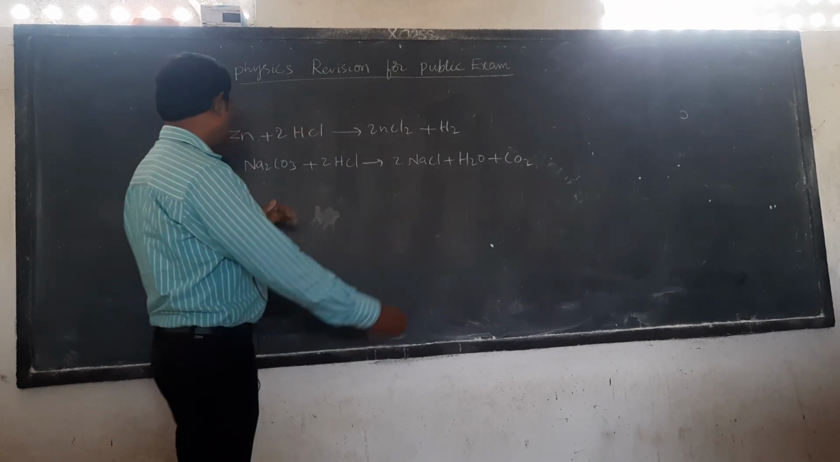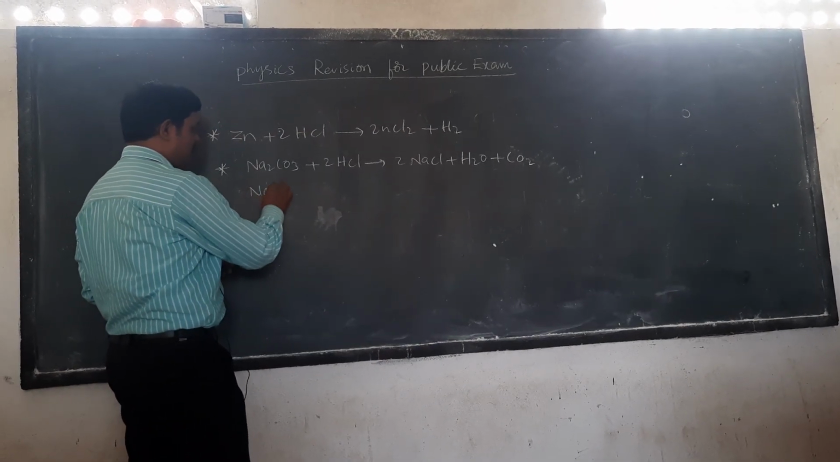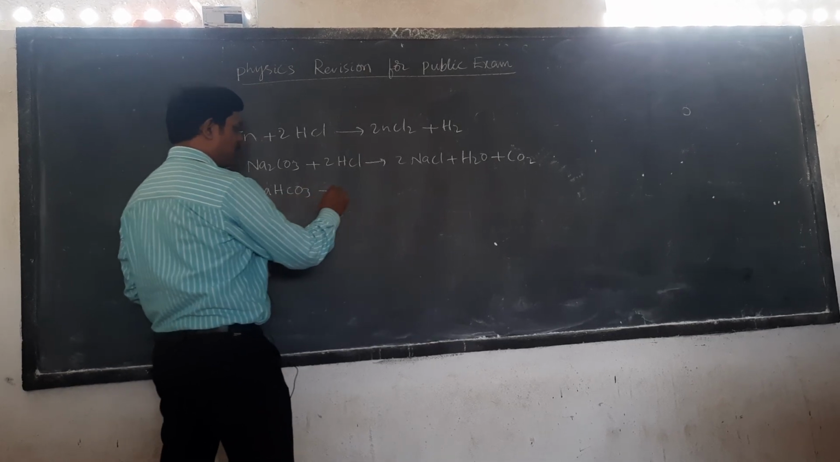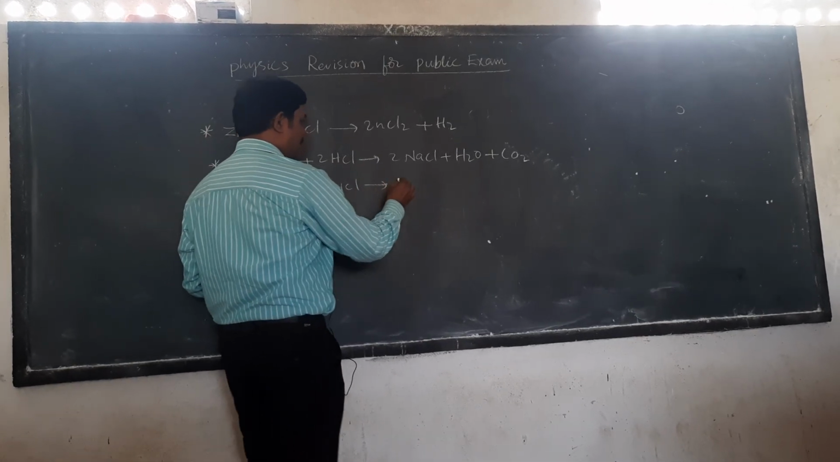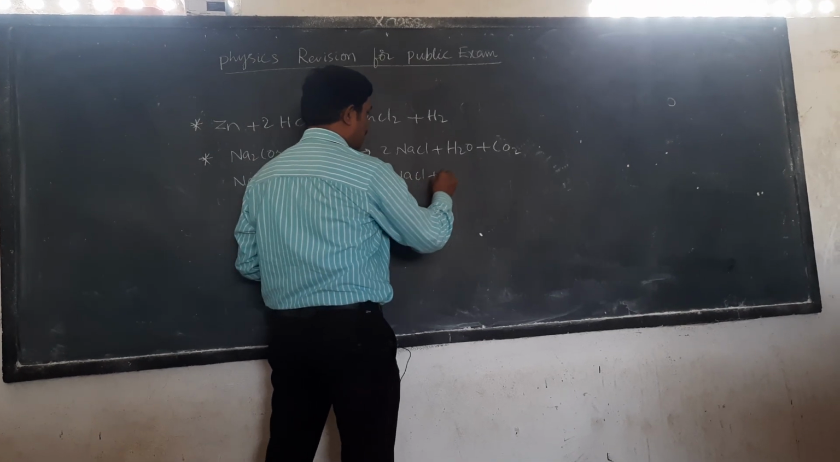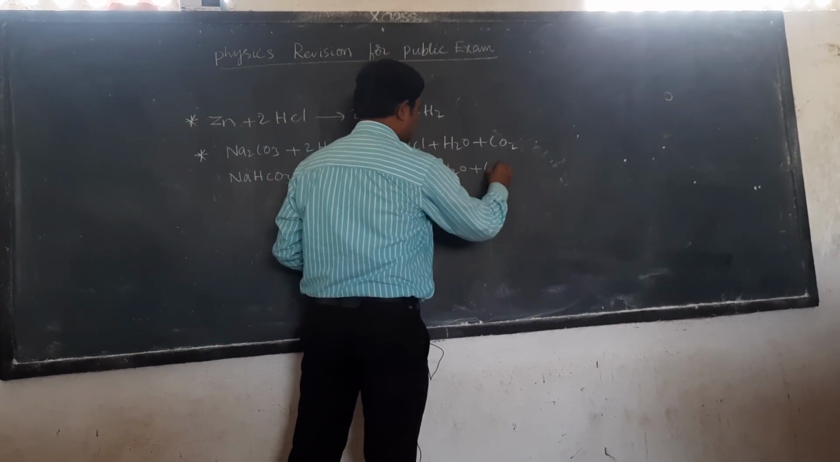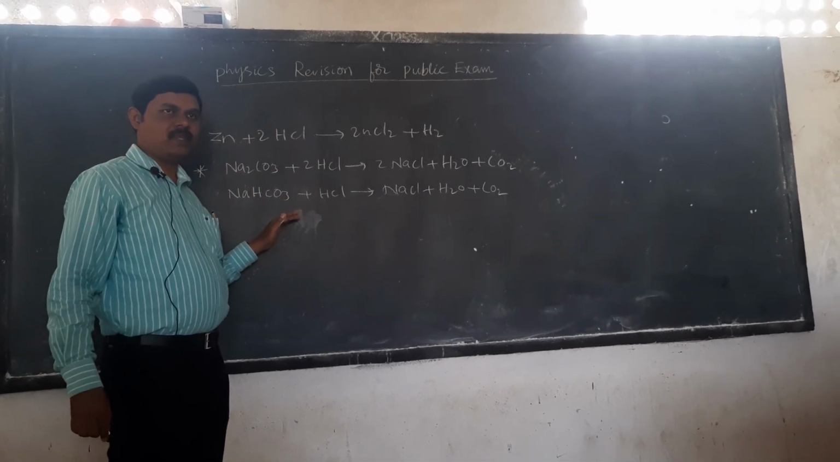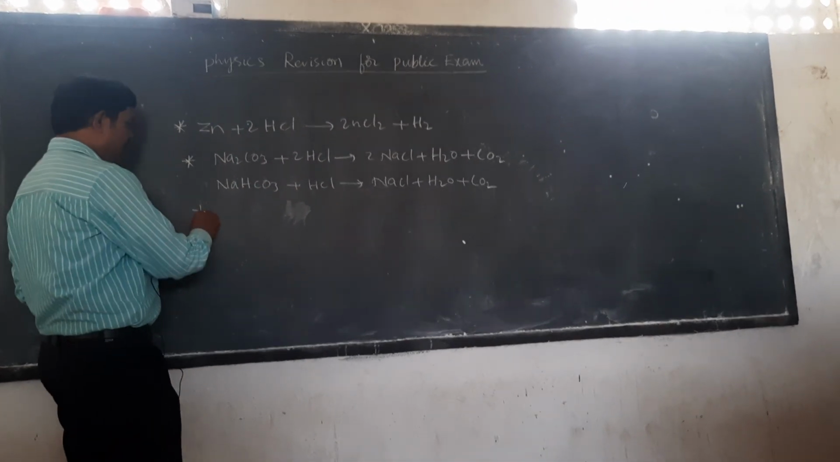Next, metal hydrogen carbonates are also the same: NaHCO3, sodium hydrogen carbonate, plus HCl acid also produces the same salt, water and carbon dioxide gas. So these two are 4 marks expected questions, activity based. And next, the neutralization reaction is there.